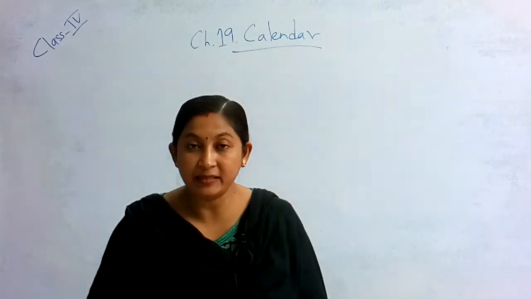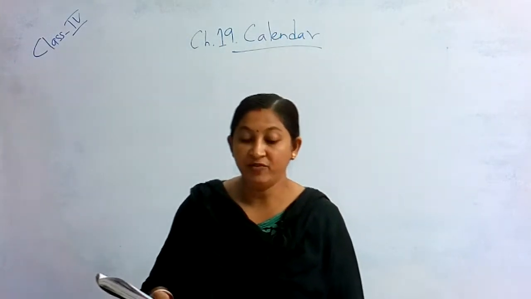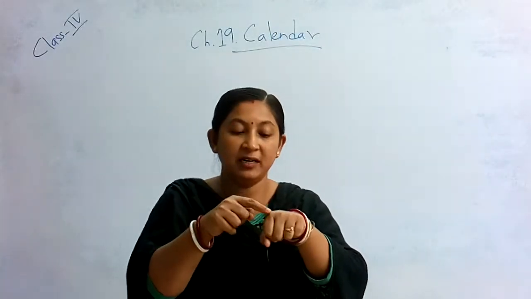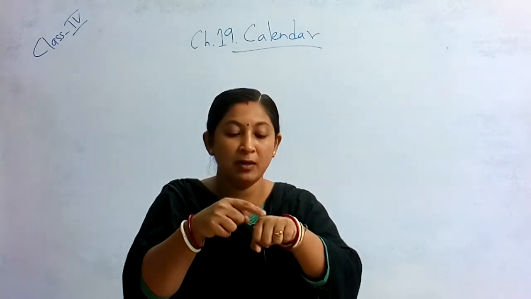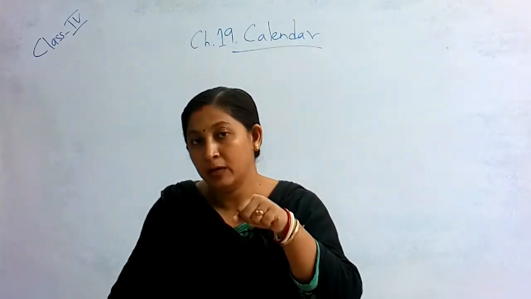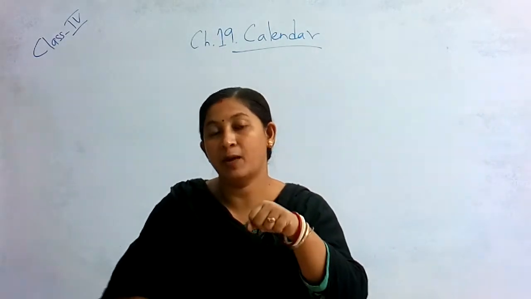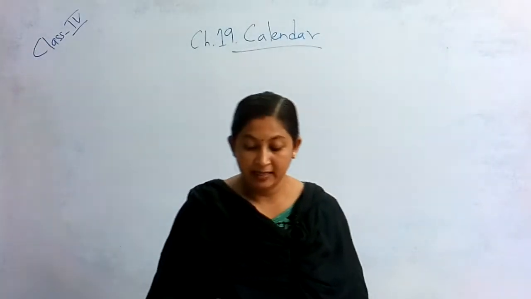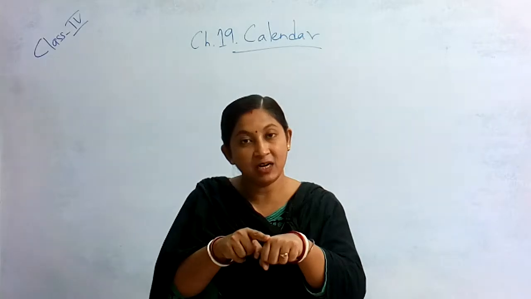And for the number of days, as you know, we are counting the number of days on this knuckle, isn't it? Like 30, then the down one is 31, then the up one is 30, then 31, like this. When you count like this, you will get that January has 31 days.